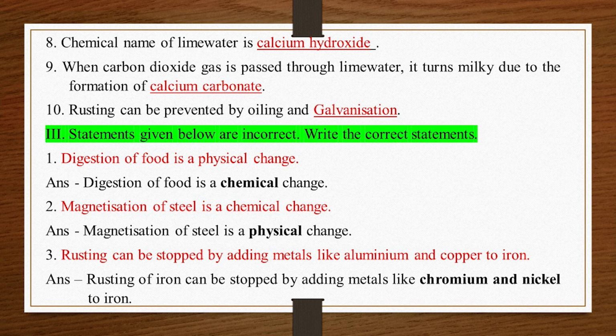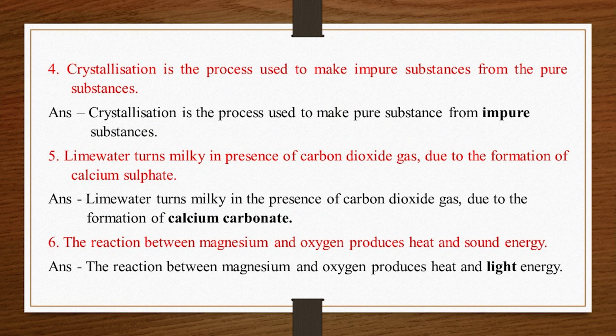3. Rusting can be stopped by adding metals like aluminium and copper to iron. Answer. Rusting of iron can be stopped by adding metals like chromium and nickel to iron. 4. Crystallization is the process used to make impure substances from the pure substances. Answer. Crystallization is the process used to make pure substances from impure substances.